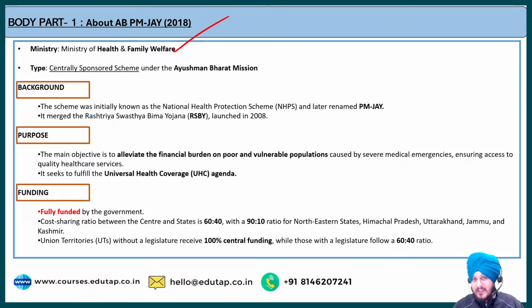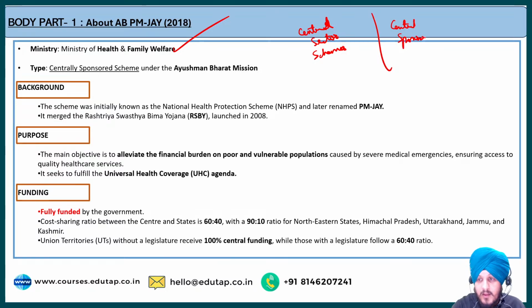Now basically there are broadly two types of schemes. You must have heard about this term while reading your current affairs. The first type is central sector schemes. Fine. And the second type is centrally sponsored schemes. Now what is the difference between these two types? Basically, central sector schemes are the ones that are fully funded by the central government only. 100% funding is by the central government.